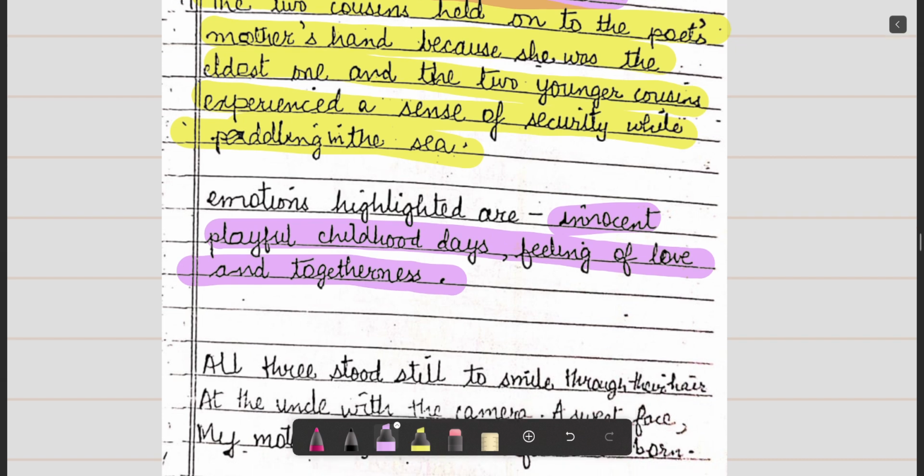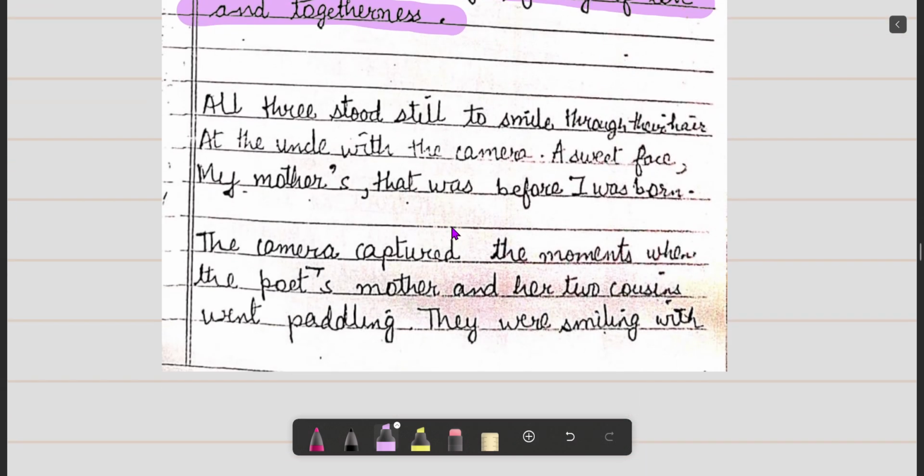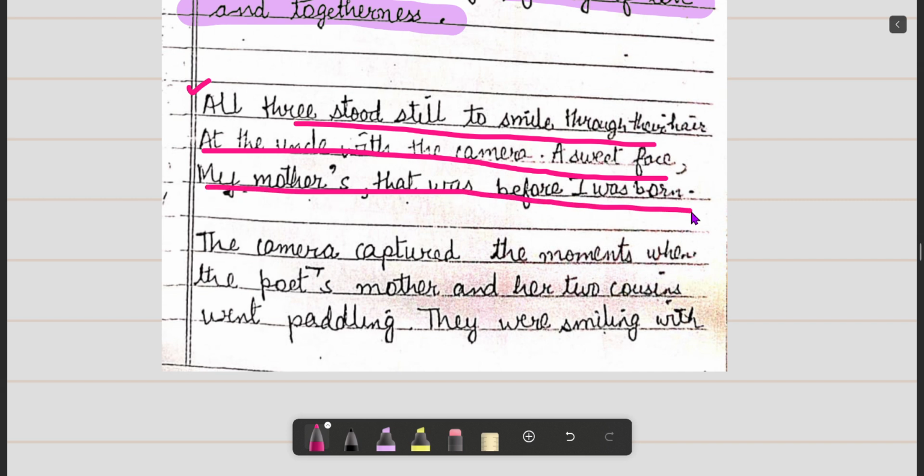Now, "All three stood still to smile". This is another paragraph: "All three stood still to smile through their hair at the uncle with the camera, a sweet face, my mother's face that was before I was born."